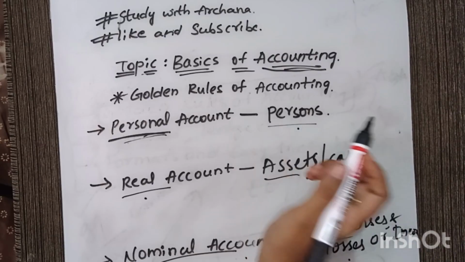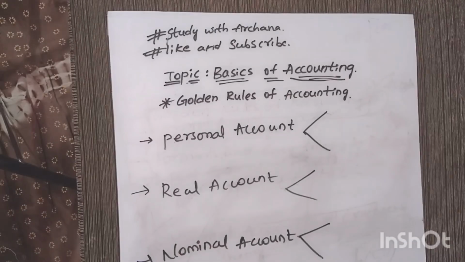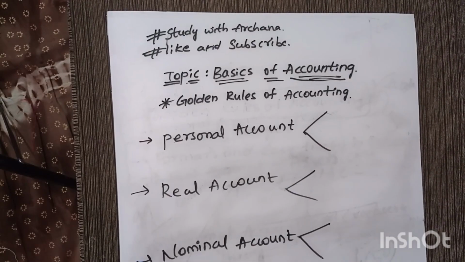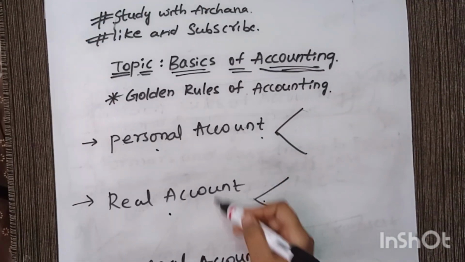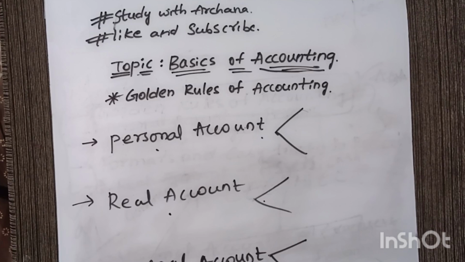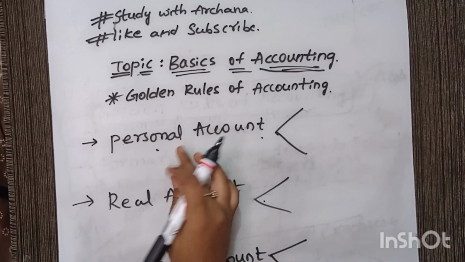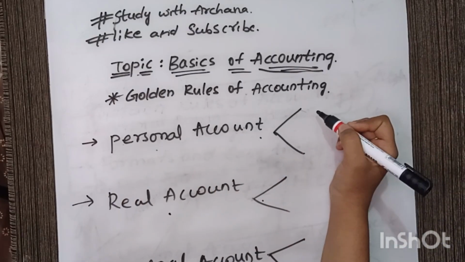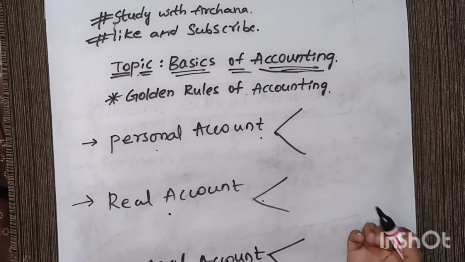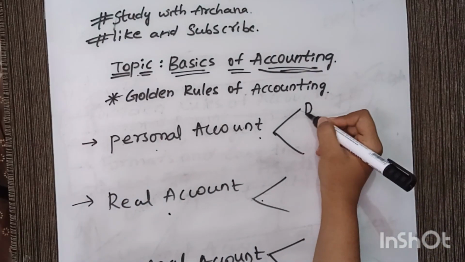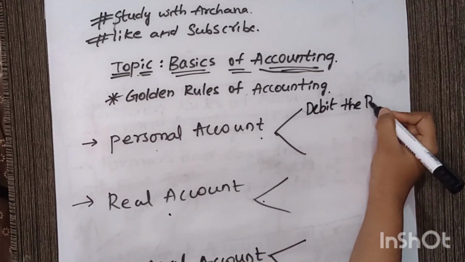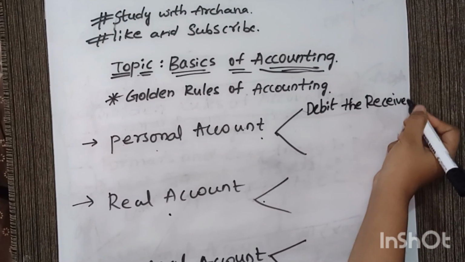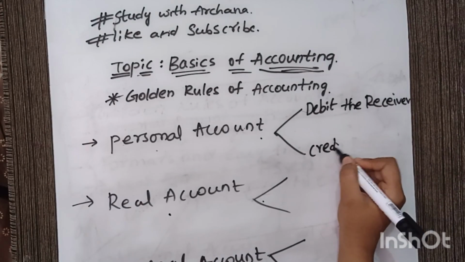So, first we'll go for personal account. The rules which we have to remember for these three accounts. If you understand these three accounts' rules, then you can do any problem in accounting. So, first personal account, it is related to persons, right? So, here, debit the receiver, and credit the giver.